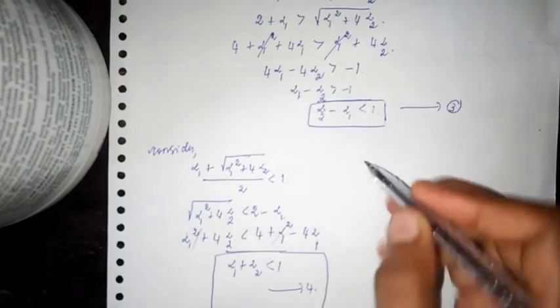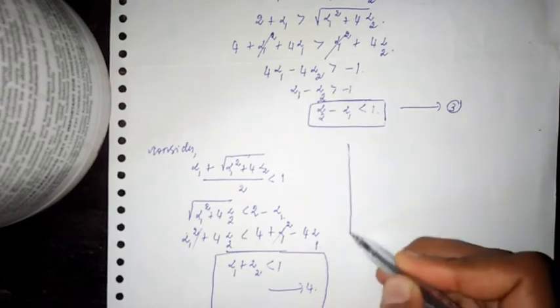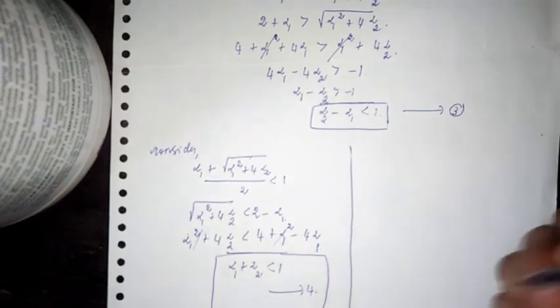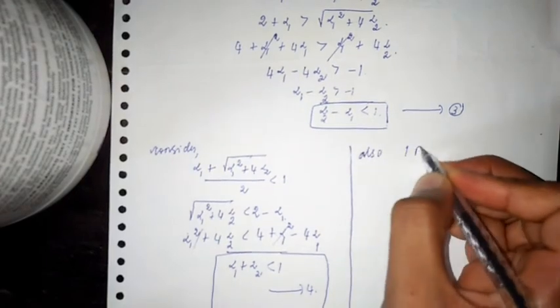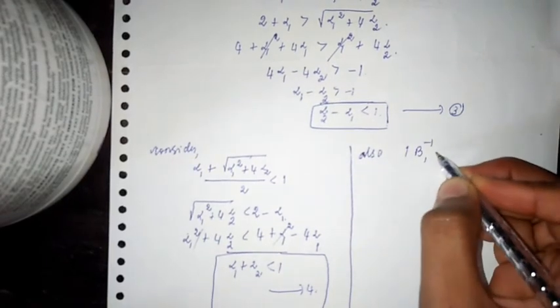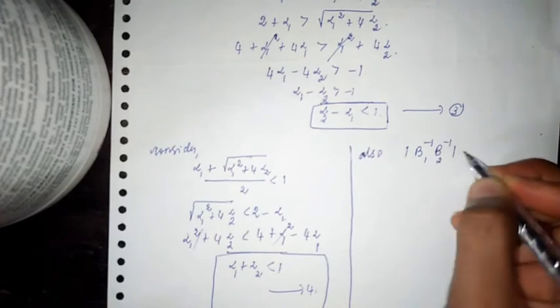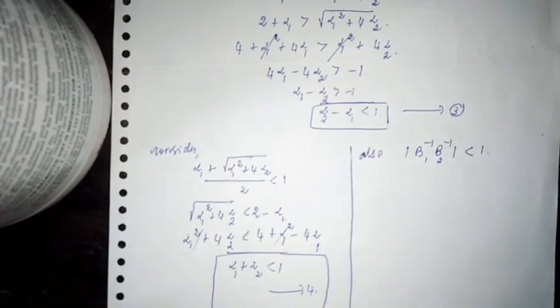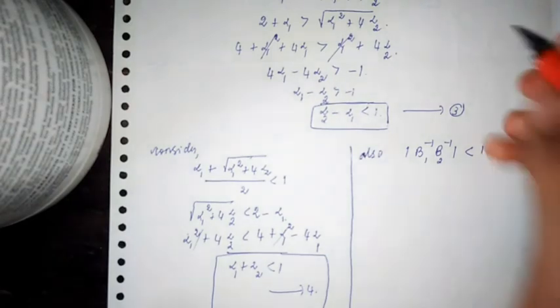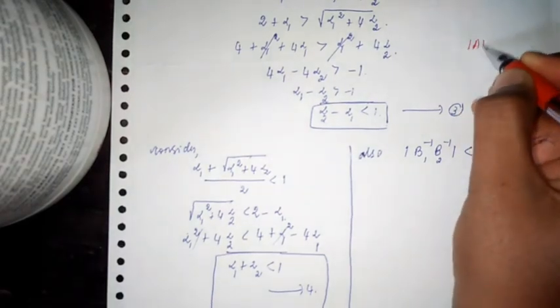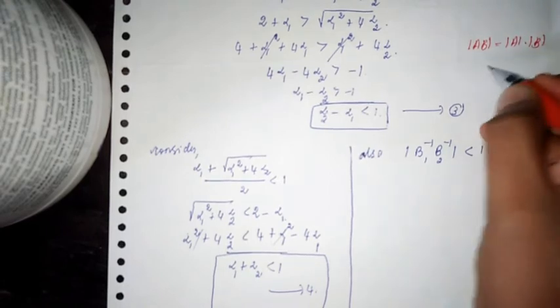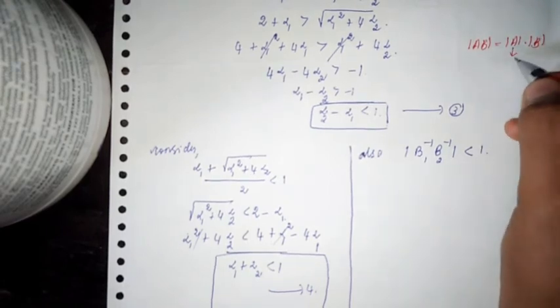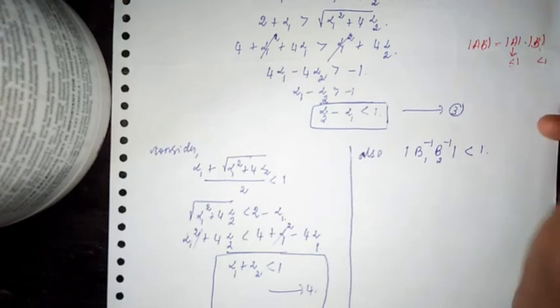I'll just continue here because I'm out of pages. So, last few steps. Also, modulus of b1 inverse times b2 inverse is less than 1, right? Why is it so? What is mod AB? It is nothing but mod A into mod B. Similarly, this is less than 1, this is less than 1, so this term is also less than 1.